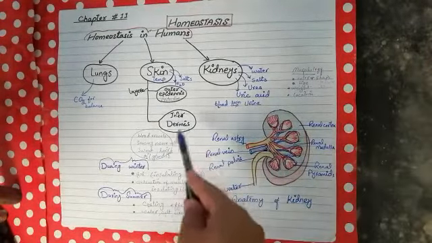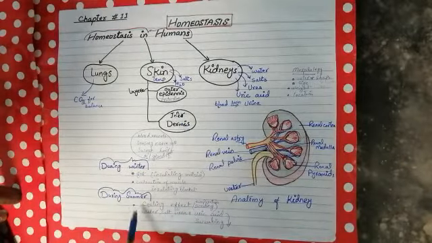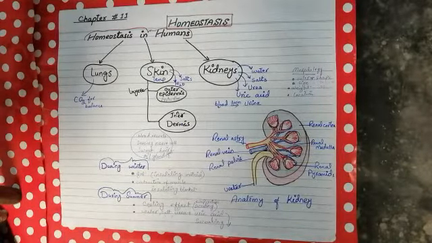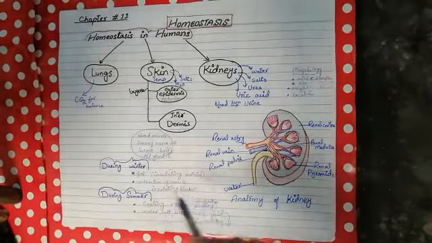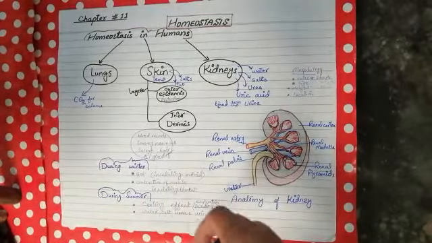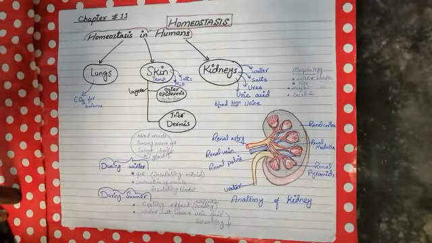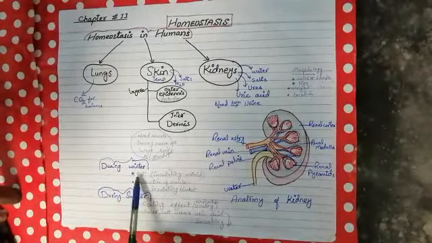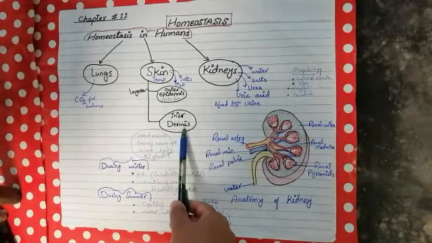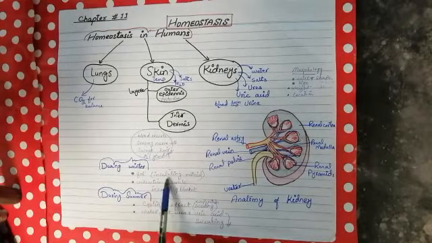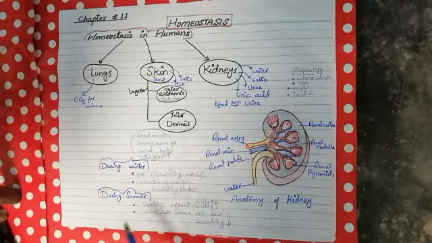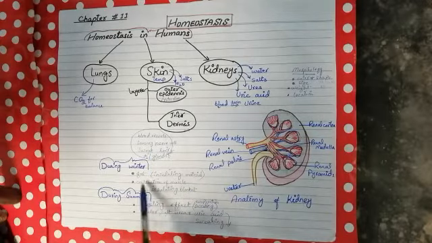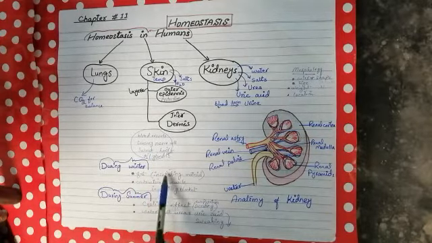It performs its role both in winter season and in summer season. How does it maintain the temperature in different seasons? In winter, as we just studied, a layer of fat is present in the dermis. So that fat becomes an insulating material. Fat, as we know, is an insulating material, so it maintains the internal temperature due to its insulation property.